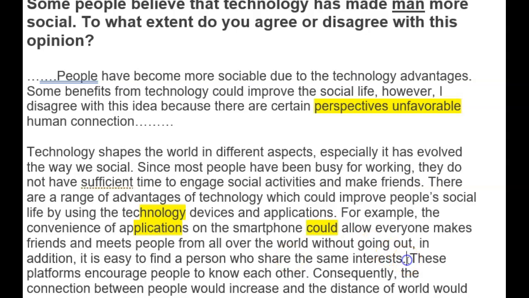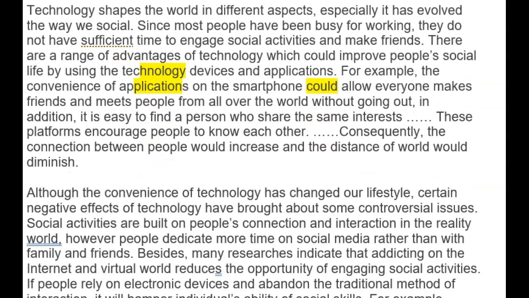Good. For example, so in these essays, you need to develop it. So, for example, sport or fashion or music, something like that. So give me the extra ideas. What do you mean? These platforms encourage people to get to know each other and share ideas and opinions. Give me a bit more. Consequently, the connection between people can increase, and the distance, yes, and the distance of our world,